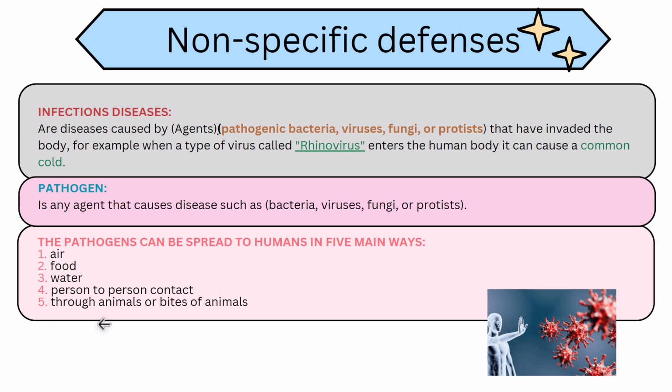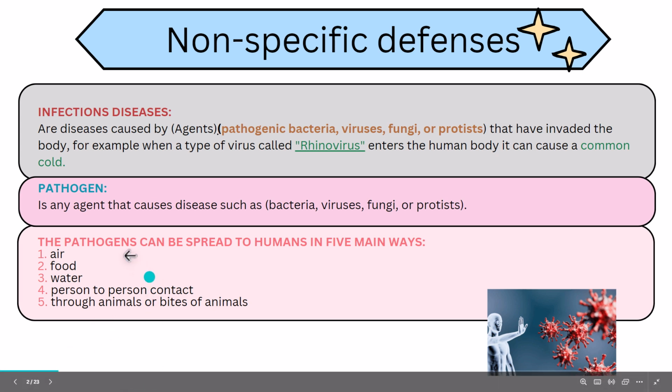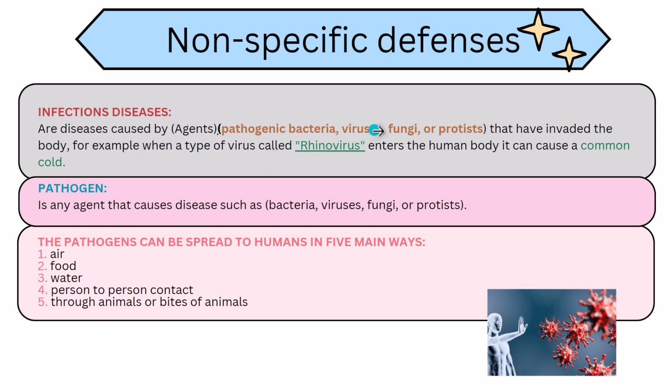So the first definition that we have is infectious disease. What we mean by infectious diseases are the diseases that are caused by agents like pathogenic bacteria, viruses, fungi or protists. All of these microorganisms have invaded the body. For example, when a type of virus, which is called rhinovirus, enters the human body, it can cause a common cold. So here we have the name of the virus, rhinovirus, which can lead to an infectious disease, the common cold.